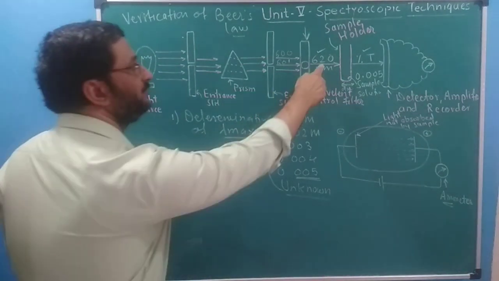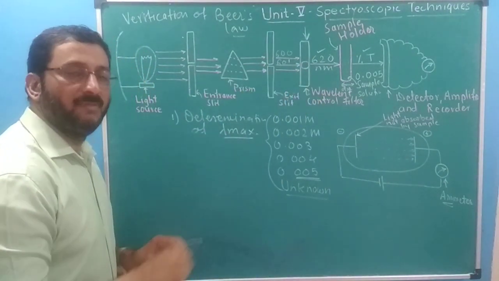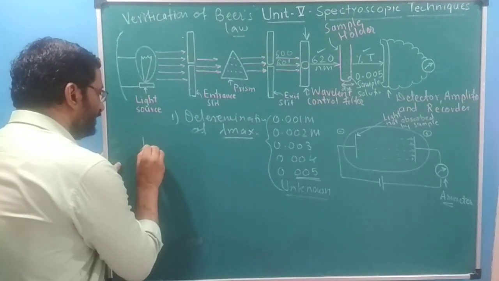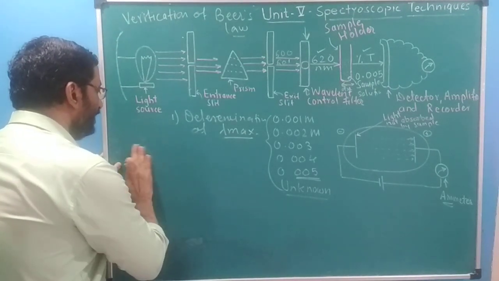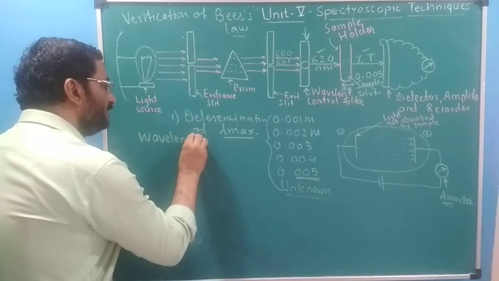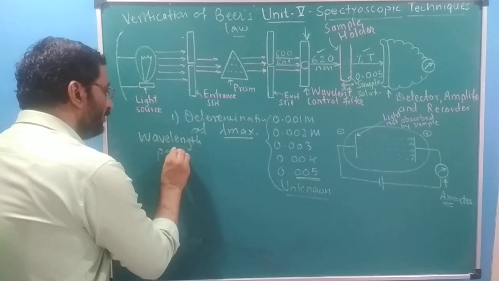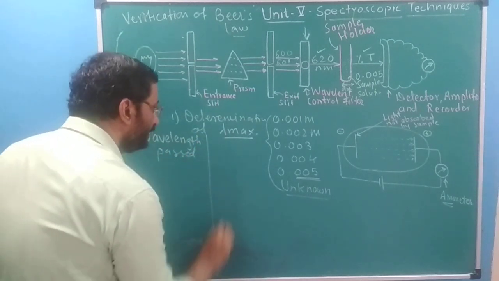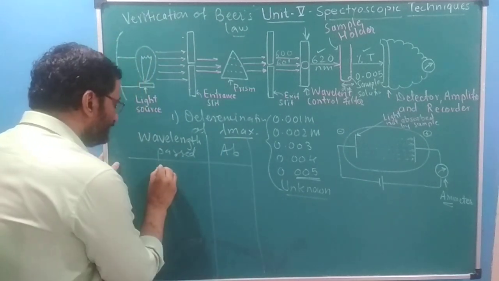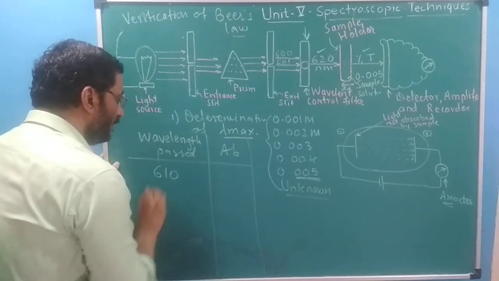And as we know, lambda max is 620, but to record that exactly, this is the observation table given in the manual: wavelength passed and absorbance. So we'll start from 610 wavelength.